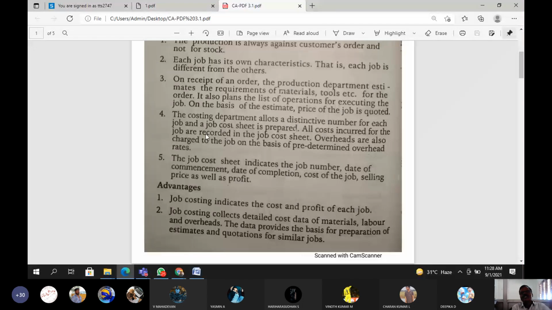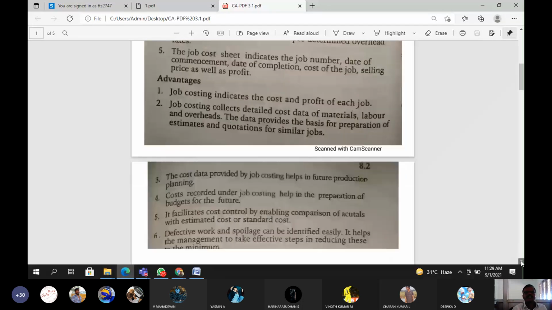And how much raw material value and how much raw material cost, this data is also included in the cost sheet. This data also helps the manufacturing people to control and avoid unnecessary expenditure or unnecessary cost, and to avoid wastage or spoilage.